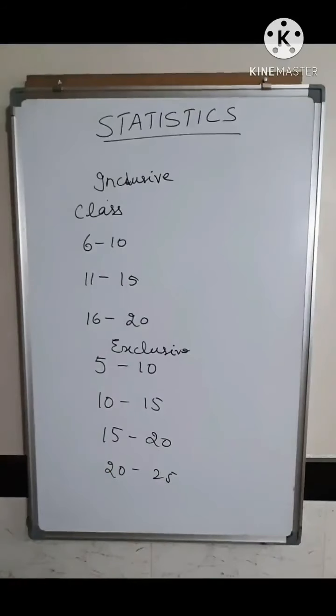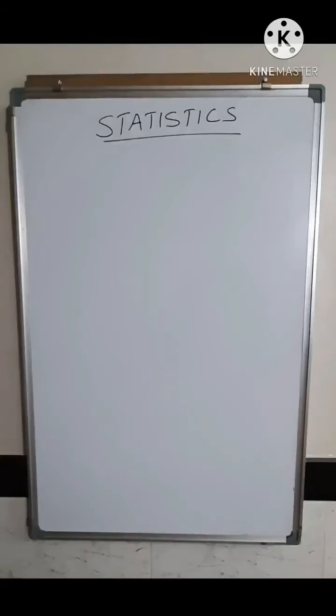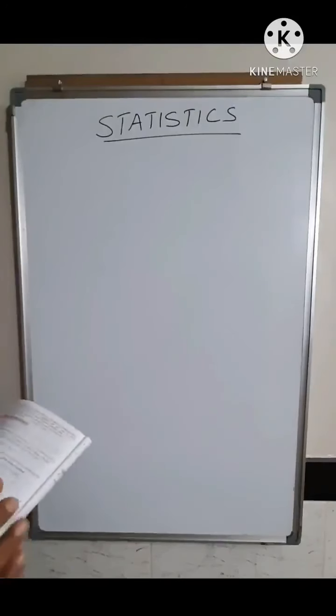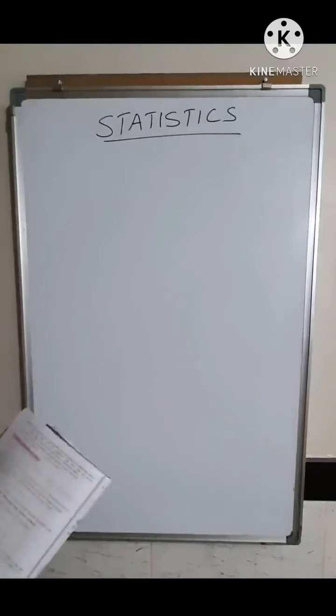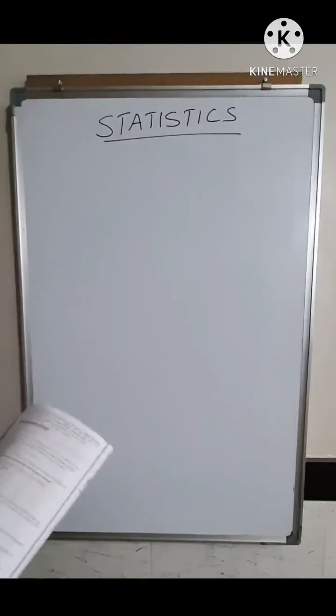Now next you have got the different basic terms that are used in statistics. You have got it on page number 116. The first one is a class. What is a class? The scores that are given are divided into small groups, and those small groups you call a class.